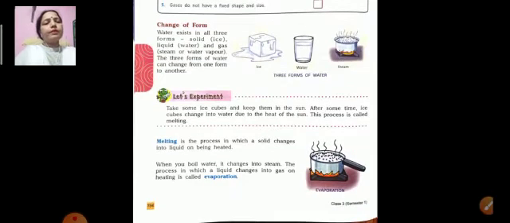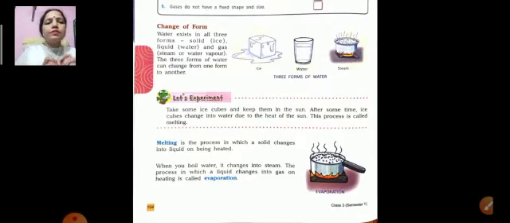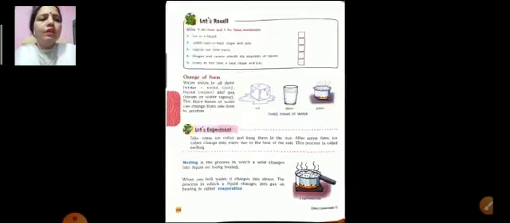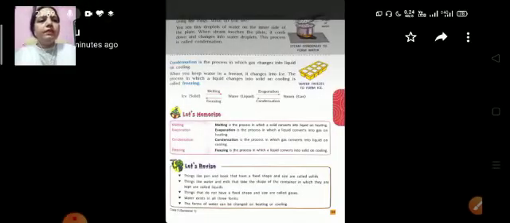Firstly, melting. Melting is the process in which a solid changes into liquid on being heated. And when you boil water, it changes into steam. The process in which a liquid changes into gas on heating is called evaporation. So I have explained what is melting and what is evaporation. Now again turn your page, children.